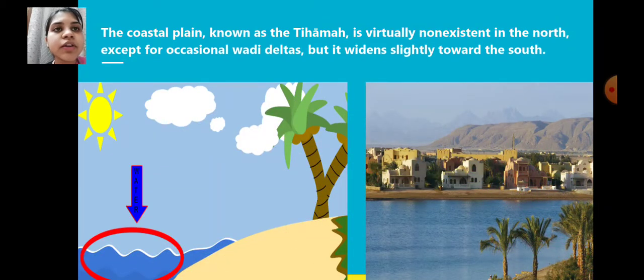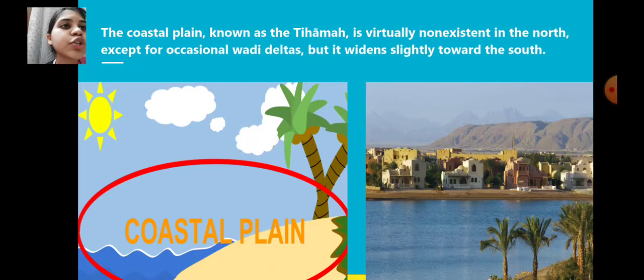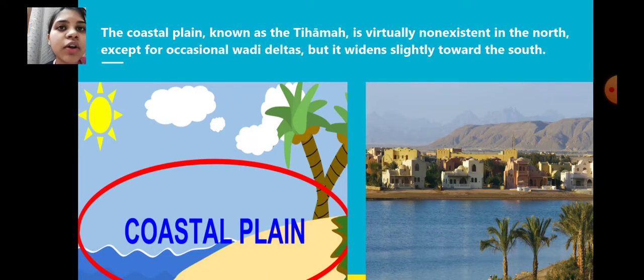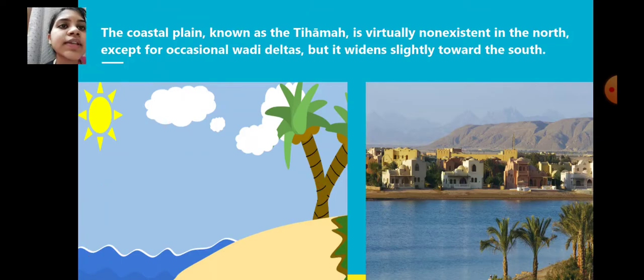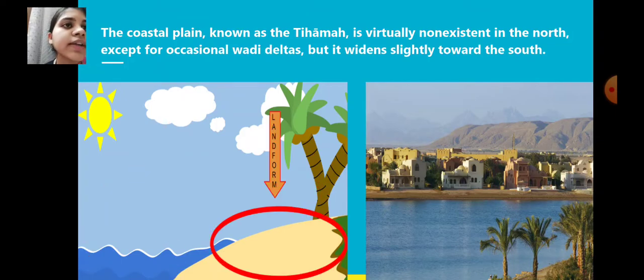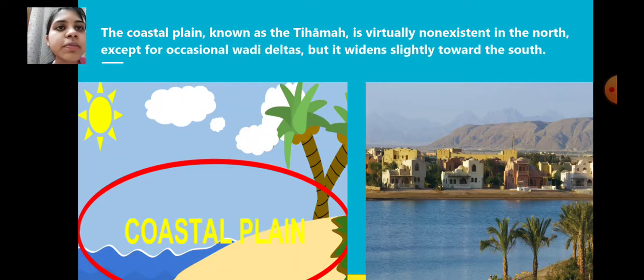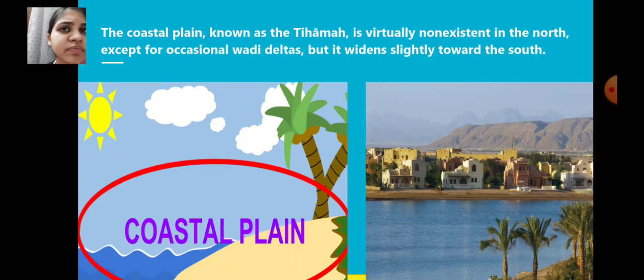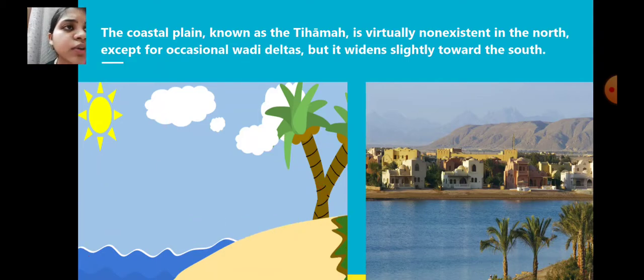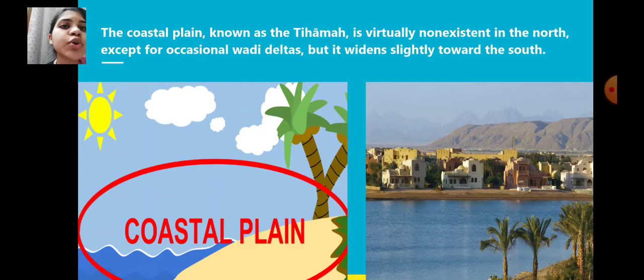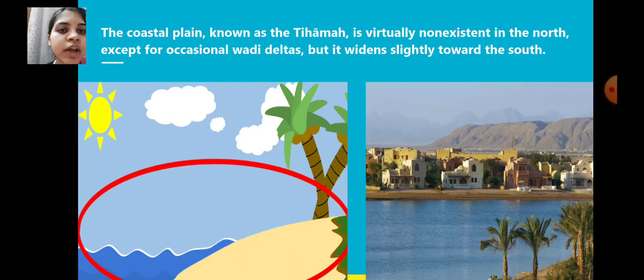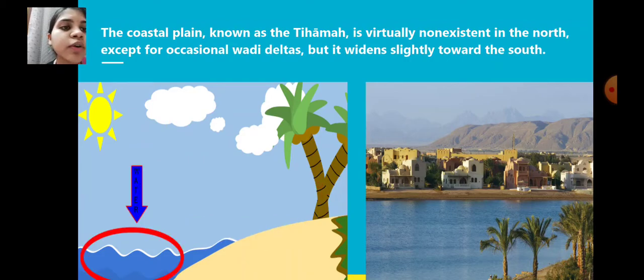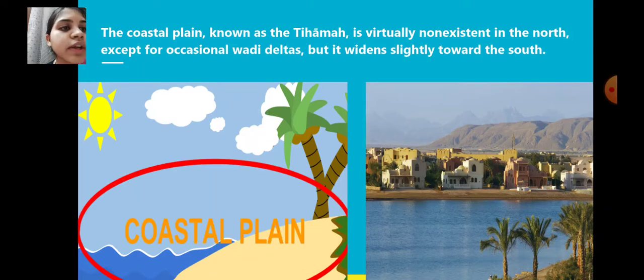The coastal plain known as the Tihama is virtually non-existent in the north except for occasional wadi deltas, but it widens slightly towards the south. In the north you cannot get it; in the south only you will get it. See the second picture over there. That is the coastal plain of Tihama. And what is a coastal plain? You already know that the area situated in the coastal area, beside the sea or the ocean, is known as a coastal plain.